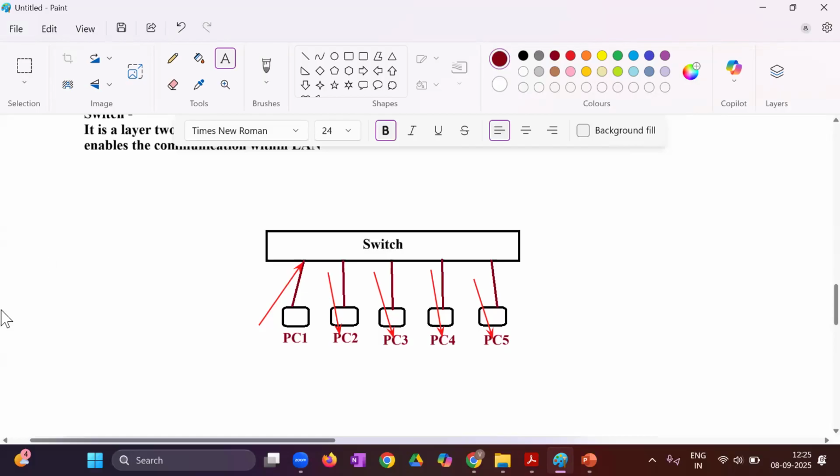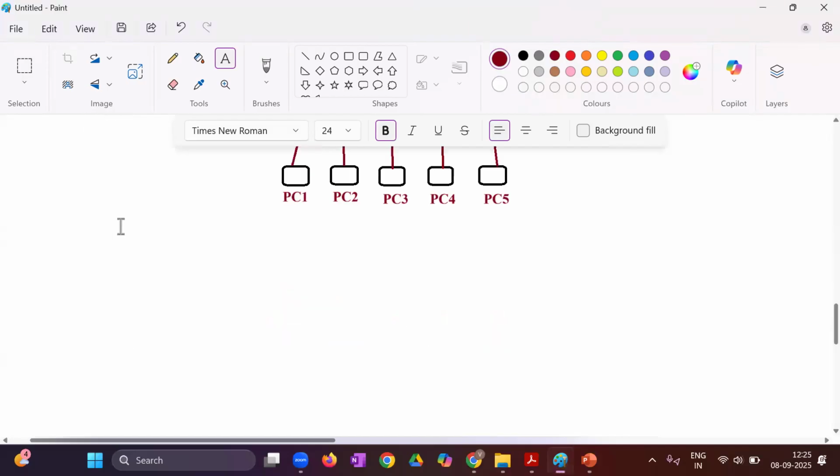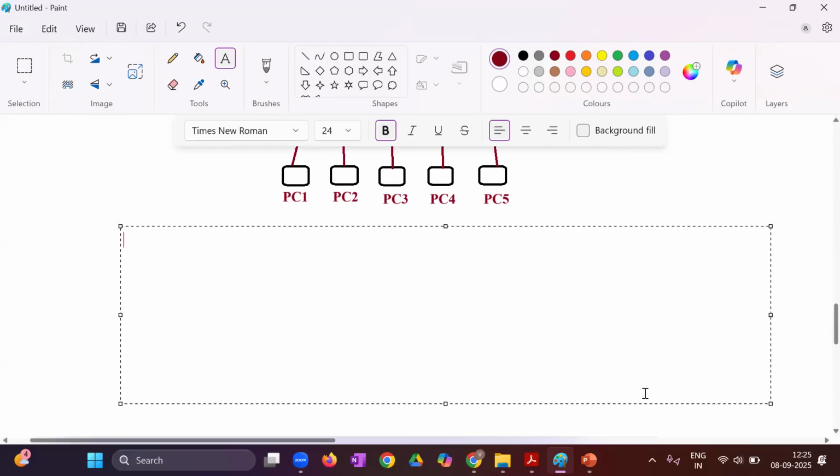So what you can write here, for the first time when an end device sends traffic to the switch, it broadcasts, right? Why?